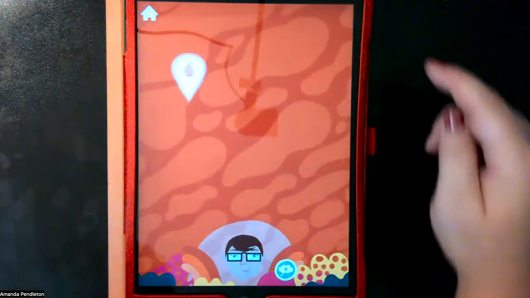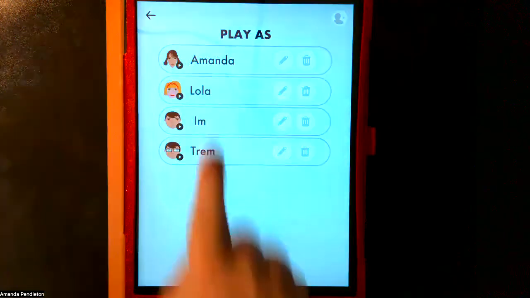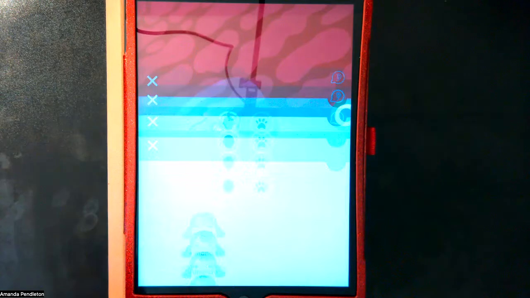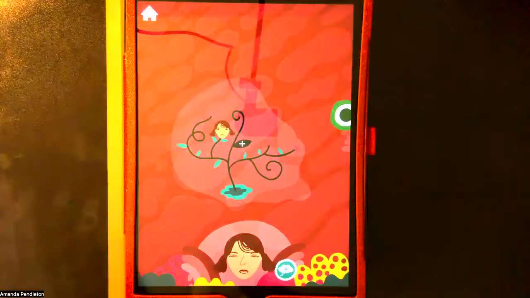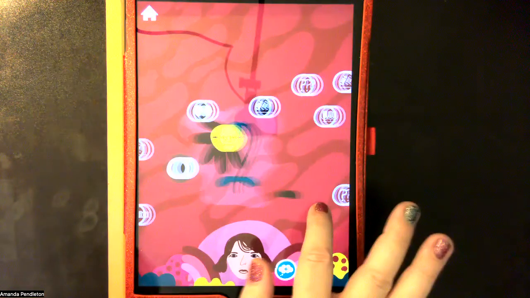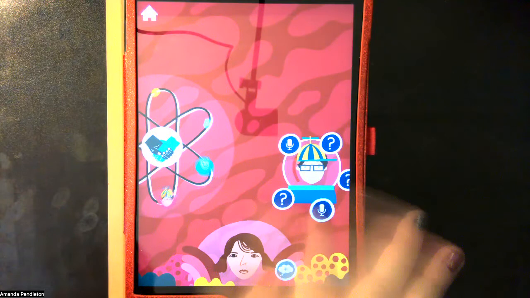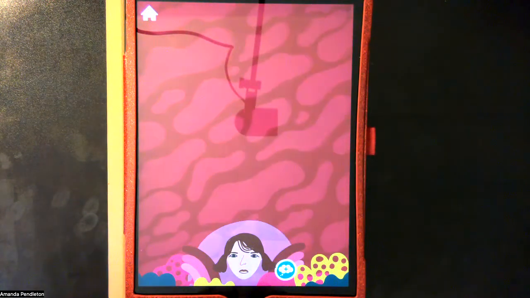Once you have filled it in, you will always have these answers. So if I go into somebody else who has several of these filled in already, you're going to see what I already have filled in. So for instance, you can start working on the family. There's a whole bunch of different things you can do. And it shows you what I've already played with, where I've already drawn in answers, friends, things like that. So really cool app with lots of different options.